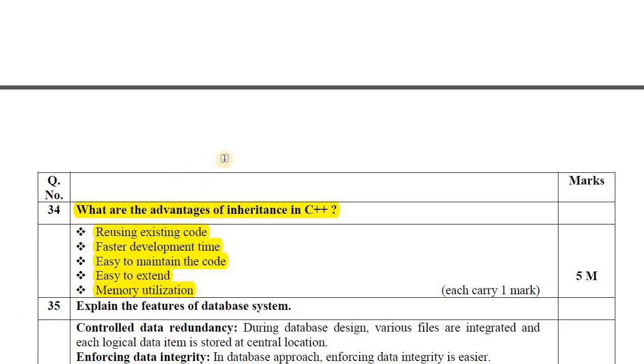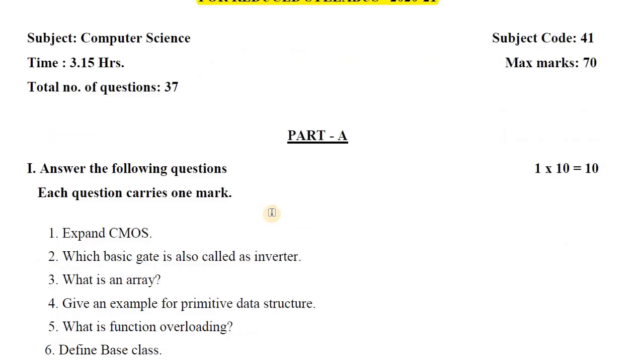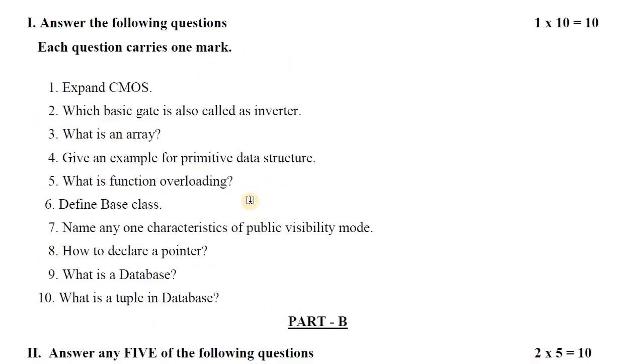So this was about old previous year question papers. Now we will see this year's model paper, which is according to the reduced syllabus. So this is model question paper number 1. This paper is designed as per the reduced syllabus for this year 2020-21. So for this 10th chapter, the inheritance chapter, you will get 2 questions of 1 mark.